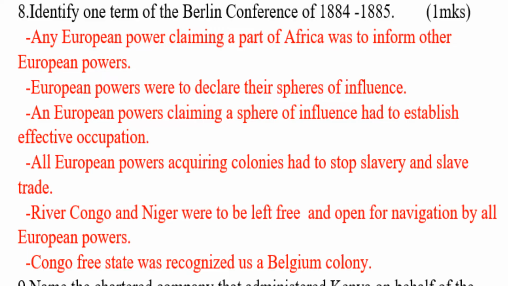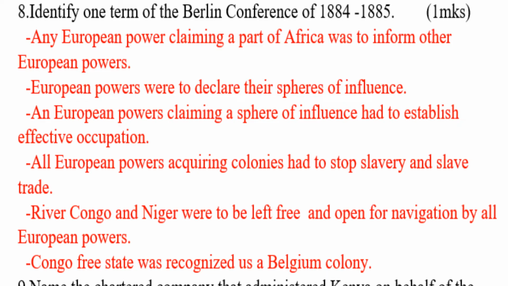Number 8, identify one term of the Berlin Conference of 1884 to 1885. This one is a very common question. You can find it in your exam anytime, even KCSE. A European power claiming a part of Africa was to inform other European powers. That is the first term. Number 2, European powers were to declare their spheres of influence.